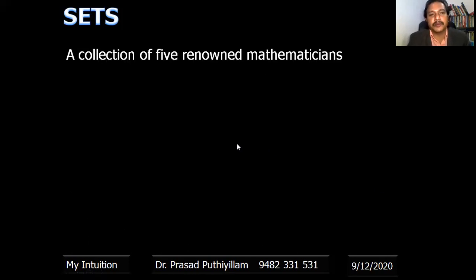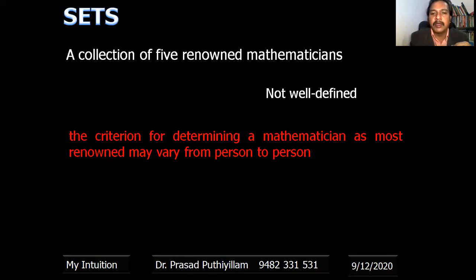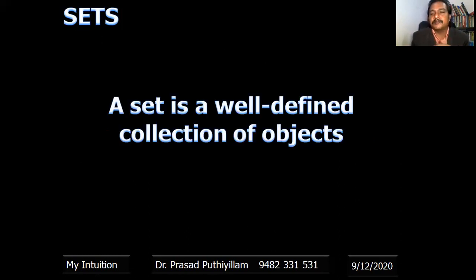Whereas this example, a collection of 5 renowned mathematicians, is not well defined, because it varies from person to person. Renowned means a famous mathematician, and whether he is famous or not, some people don't support each other. The criteria of determining a mathematician as most renowned may vary from person to person. Therefore, it is not a well defined collection. A set should be a well defined collection of objects. That is the definition of a set: a set is a well defined collection of objects.